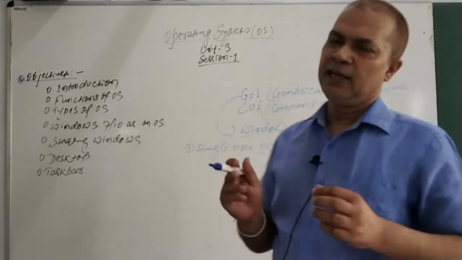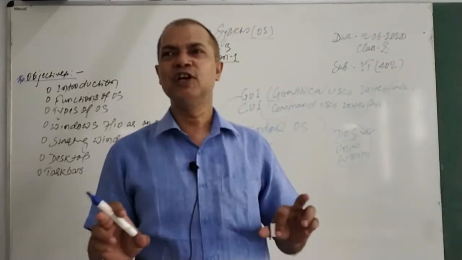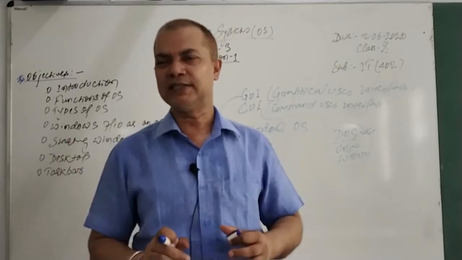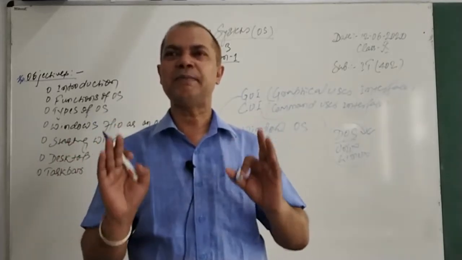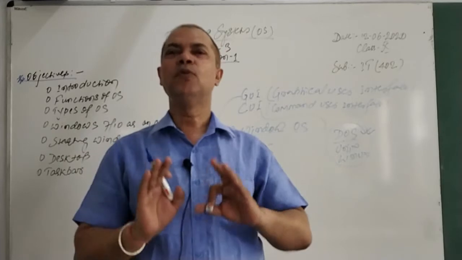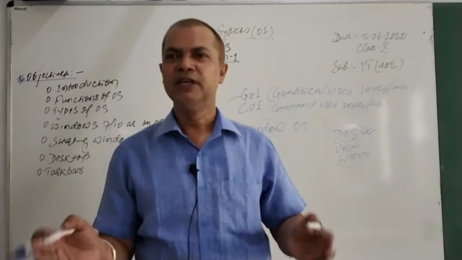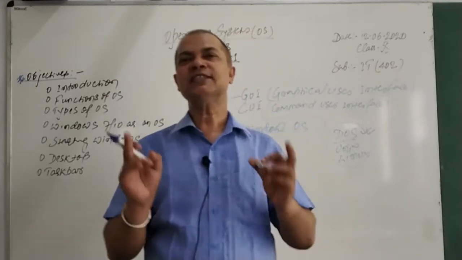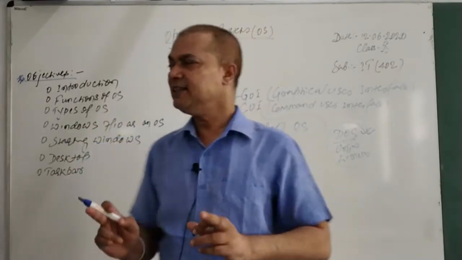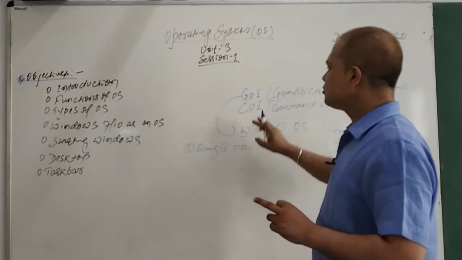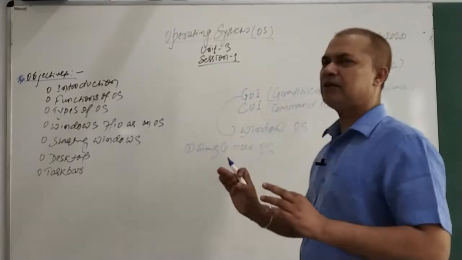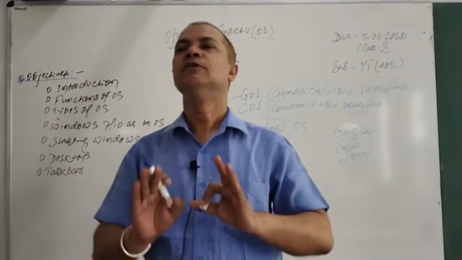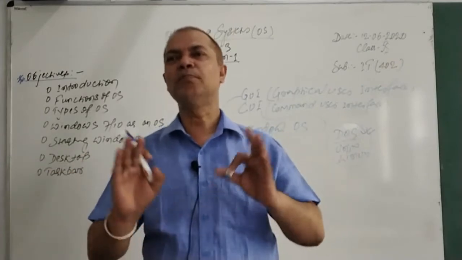Mind it, if you have DOS loaded in your computer as an OS, you cannot work simultaneously with more than one person. It means more than one person cannot access that computer. You have to leave that computer so that another person can. Every computer is accessed by only one person, but in the case of GUI or multi-user, that same machine can be accessed from different corners by different people. That is what multi-user is.